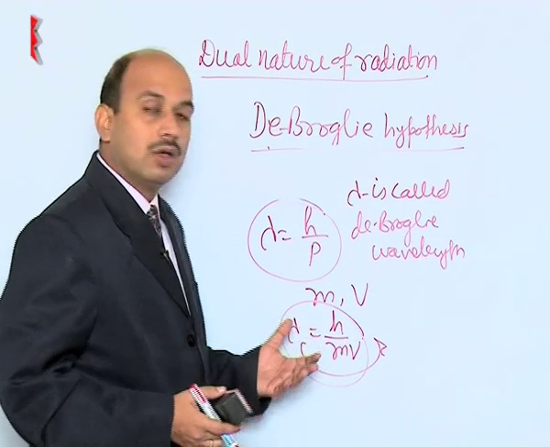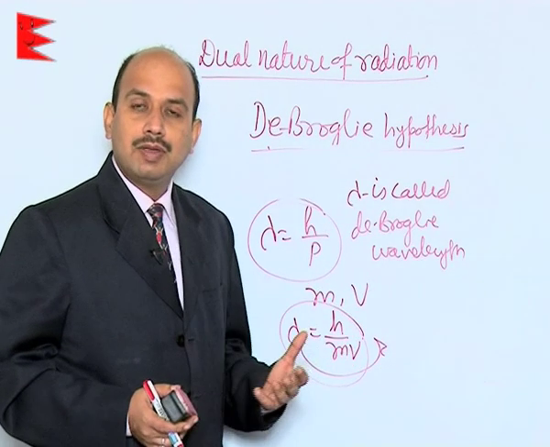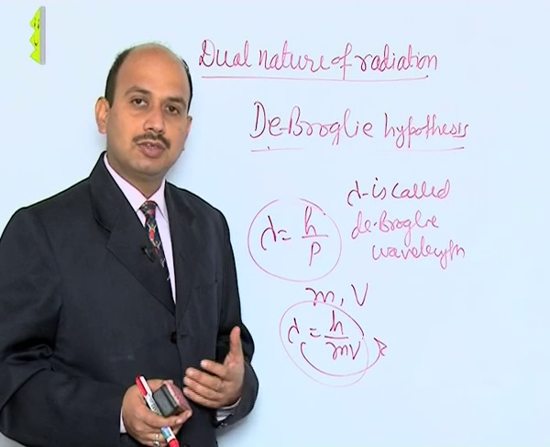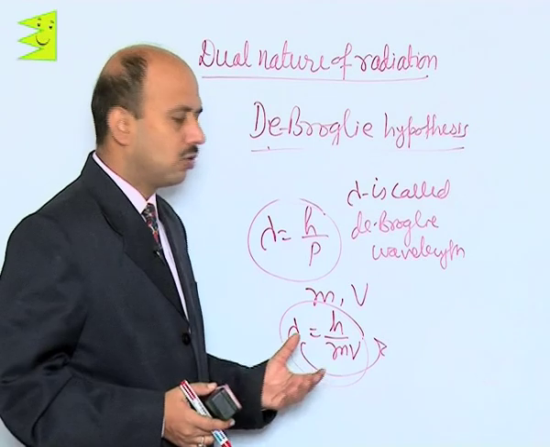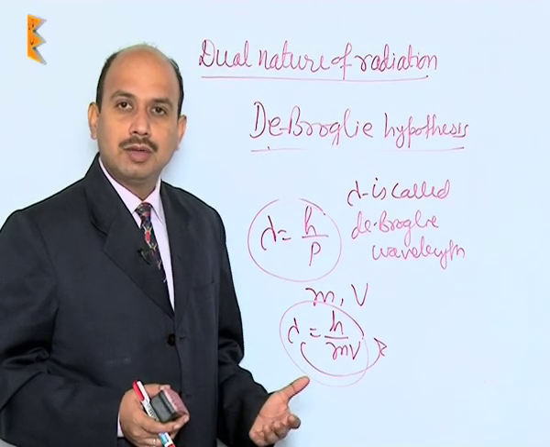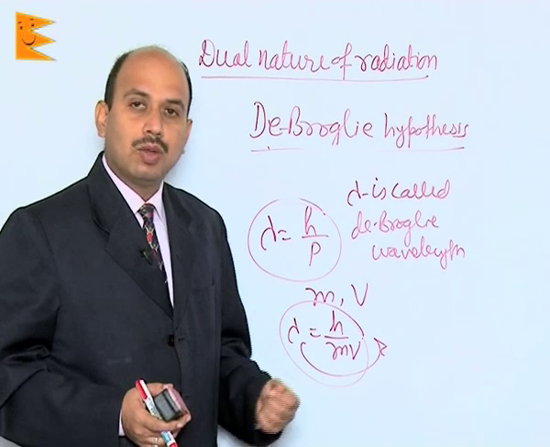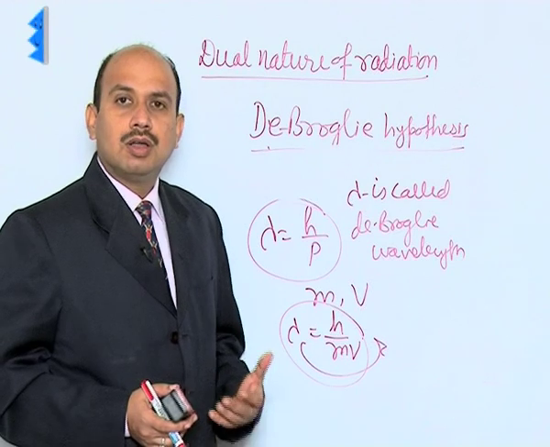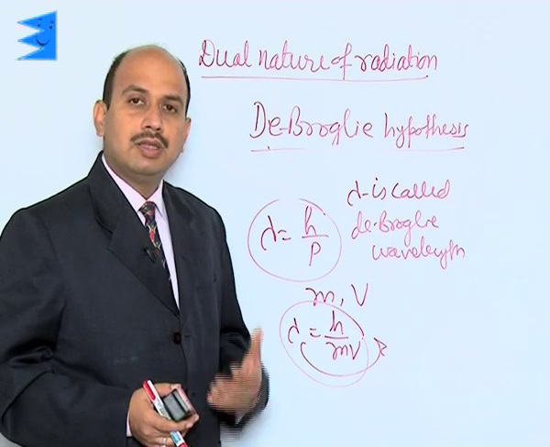And also see here, the de Broglie waves or these matter waves are not electromagnetic waves, because electromagnetic waves are produced due to oscillation of charged particles. But here it is not necessarily a charged particle; any particle can move, and the wave associated with that moving particle is known as the de Broglie wavelength. Now, we can derive many relations here to calculate the de Broglie wavelength in different terms.